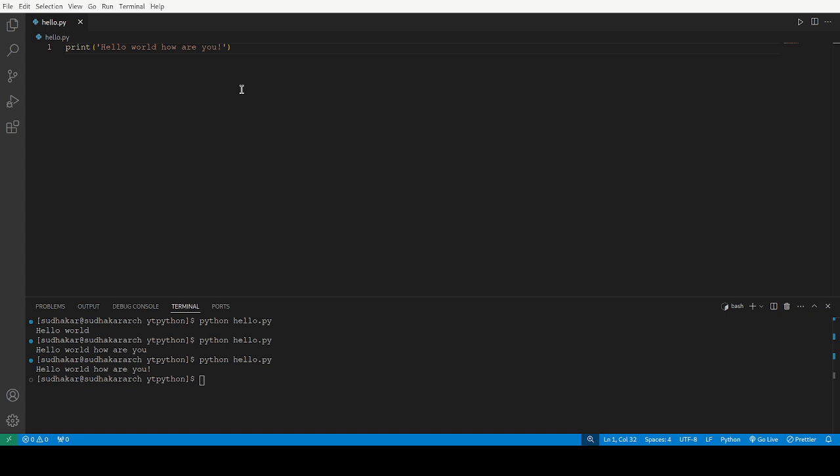The print has also a few key parameters like objects, separator, end, file, flush. The items you want to print, you can pass multiple items separated also. Not only that, the print statement works with numbers also. Print 42. Even this prints. See what I told. Hello world, are you 42?